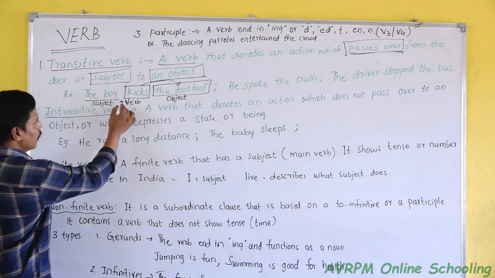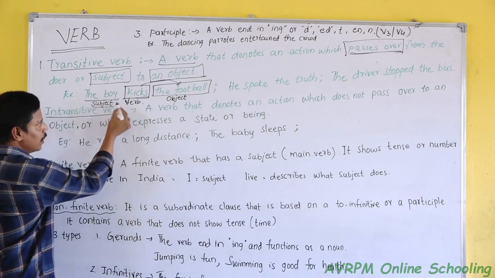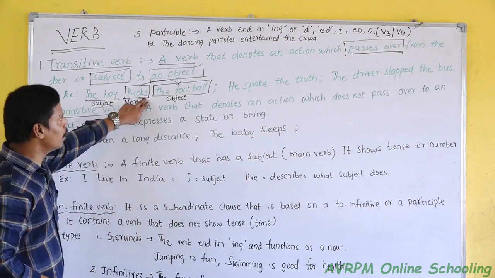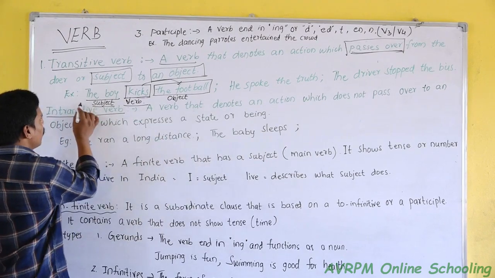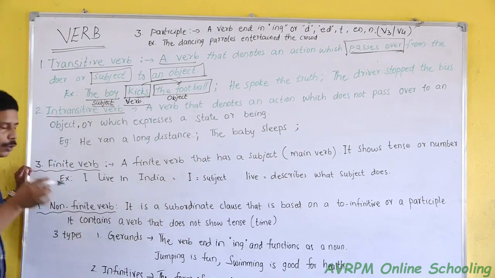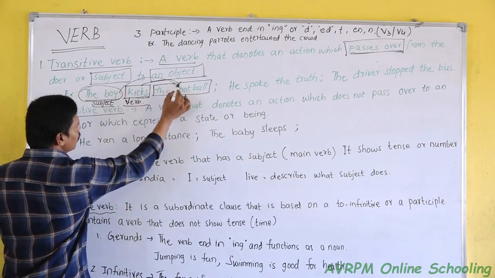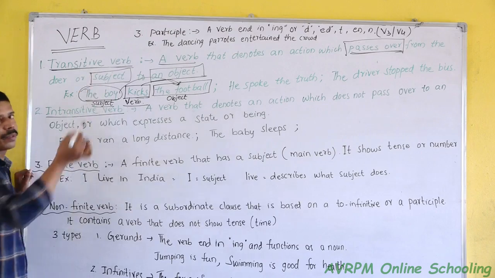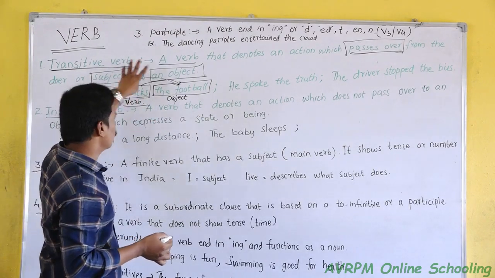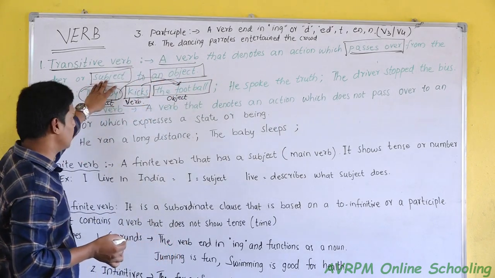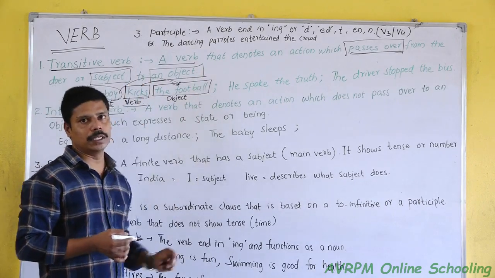A verb that does an action. A subject is doing the action. That action is called the verb. The verb does an action which passes over from the doer, that means from the subject, to the object, and is called a transitive verb. A transitive verb is always supported by a doer or subject passing the action over to an object.